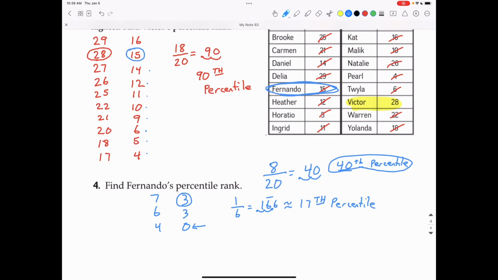So even though the number 3 is actually very close to the center of this data set, it's a very small data set, and since there was a duplicate 3 right next to it, you can't count that as being one of the scores that was below this 3 right here. So the only time he had less than 3 hits was the one time here. That's why we can only use 1 divided by the 6 total days to put him in the 17th percentile.